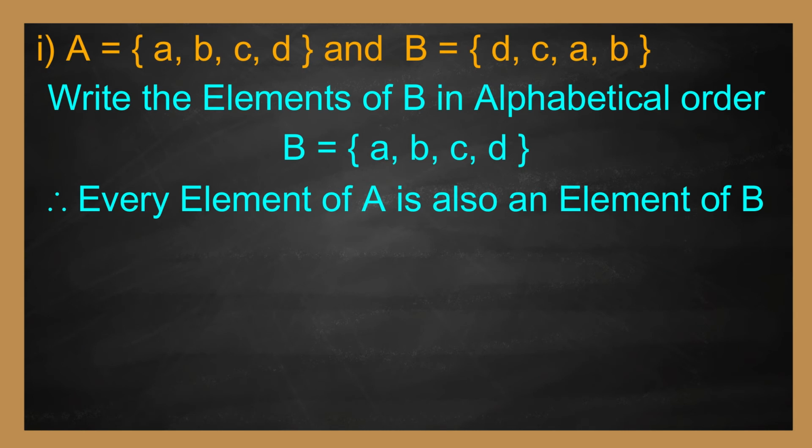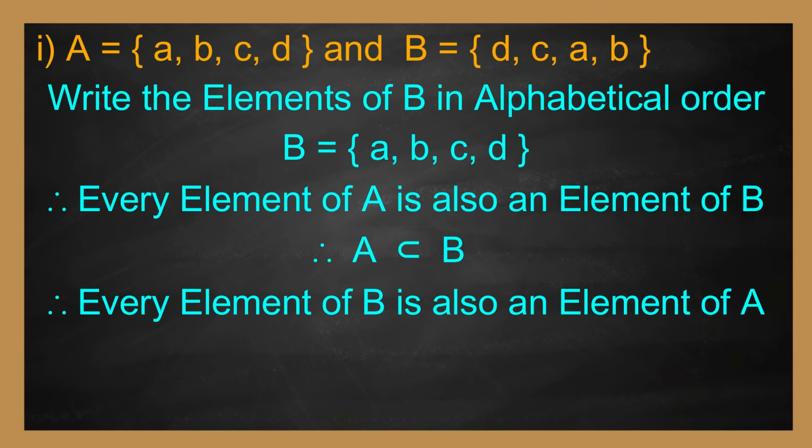Therefore, every element of A is also an element of B. Therefore, we can say A is subset of B. Like that, every element of B is also an element of A. Therefore, B is said to be subset of A. So, since A is subset of B and B is subset of A, we can say A equal to B.